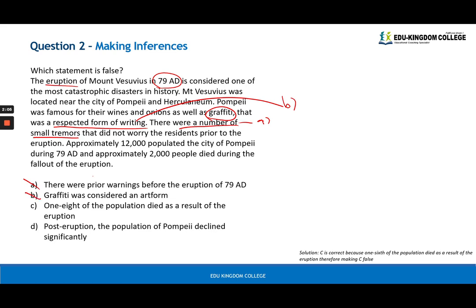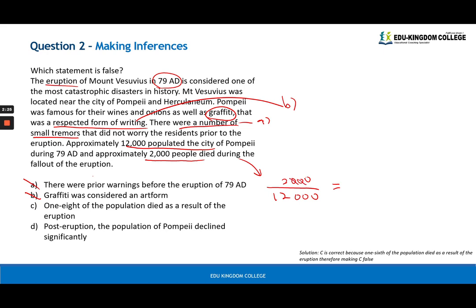Let's look at D. Post-eruption, the population of Pompeii declined significantly. Yes, you can see from the numbers here that it indeed declined significantly. And by how much? If you look at the numbers, 2,000 over 12,000.